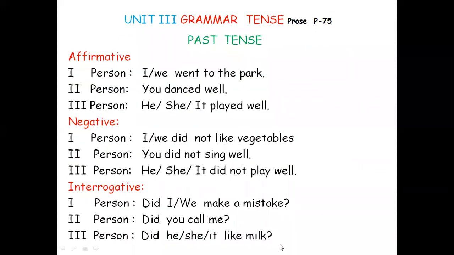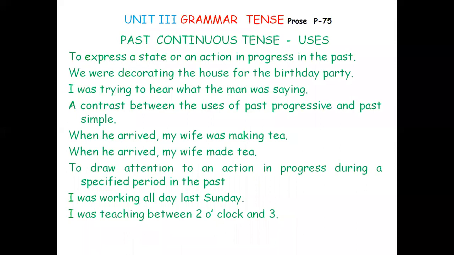And then past continuous tense. Just like present continuous tense, you have got past continuous tense. The difference between present continuous tense and past continuous tense is the auxiliary. For present continuous tense, you will use am, is, are. For past continuous, you will use was and were. Just compare and then you will know better. For present continuous tense, what auxiliary will you use? The be form: am for I, is for he, she, it, and are for you, we and they. When you come to past continuous tense, you will use was and were.